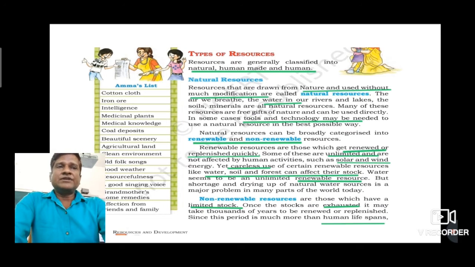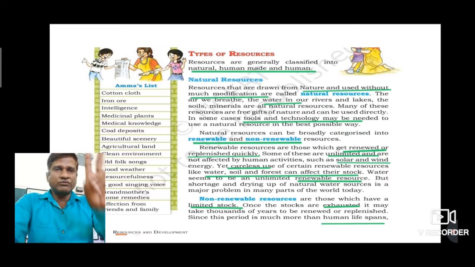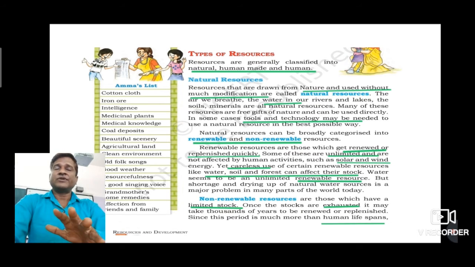So let's begin with types of resources. Resources are generally classified into three important categories. First is natural resources, second is human made resources, and third is human resources. So let's begin with natural resources. So what are natural resources? Resources that are drawn or obtained from nature and we use to fulfill our needs without much modification. Modification means without much changes. Okay, so these types of resources are called natural resources.